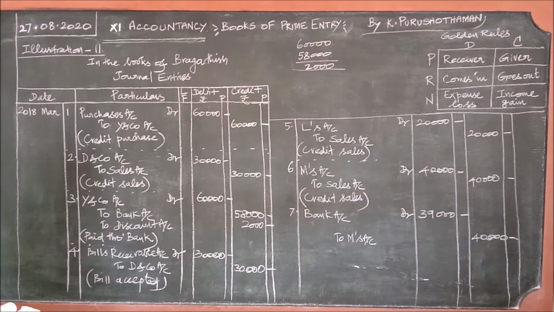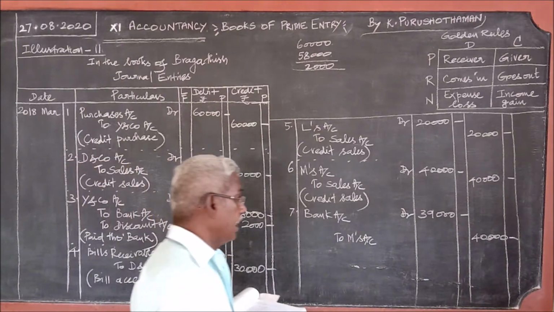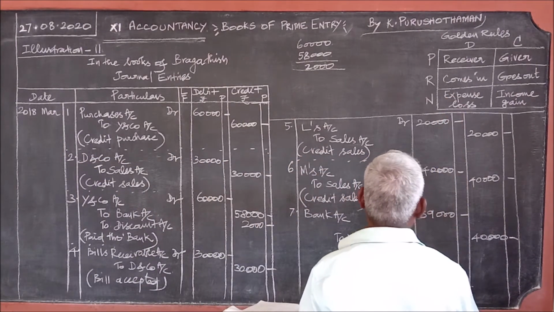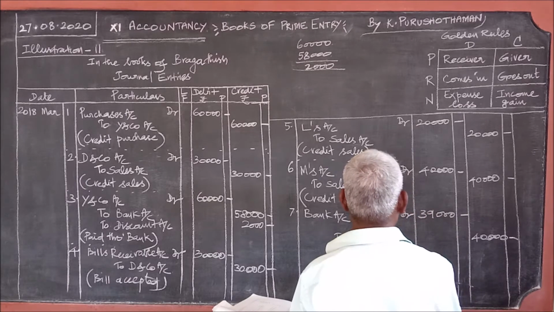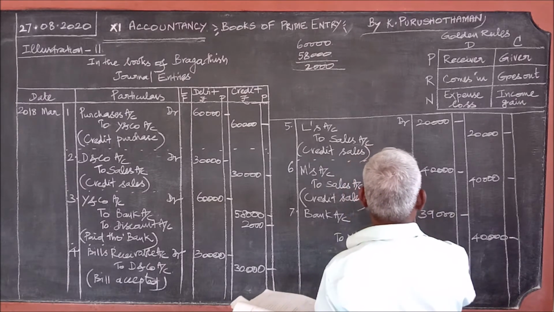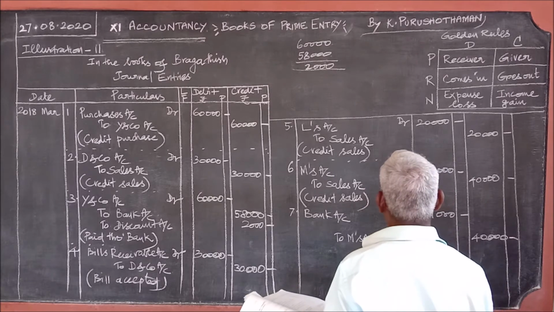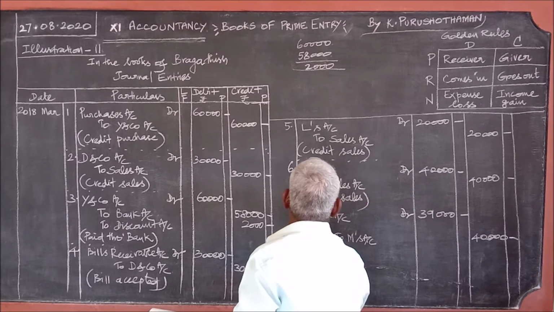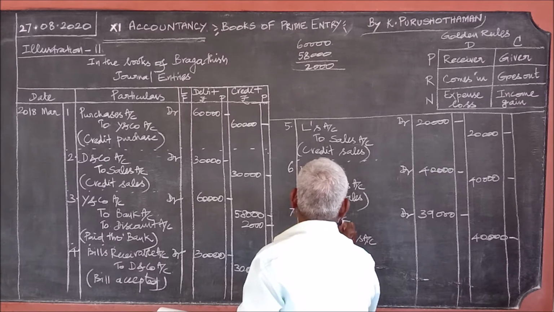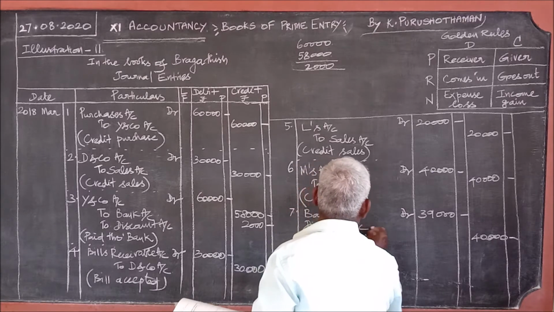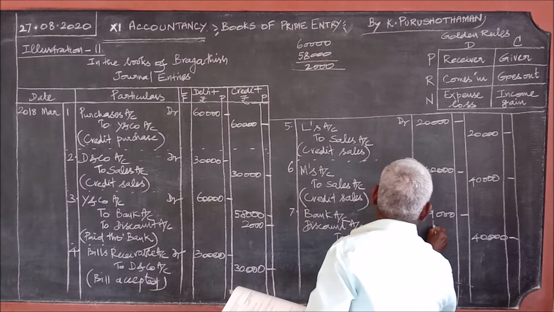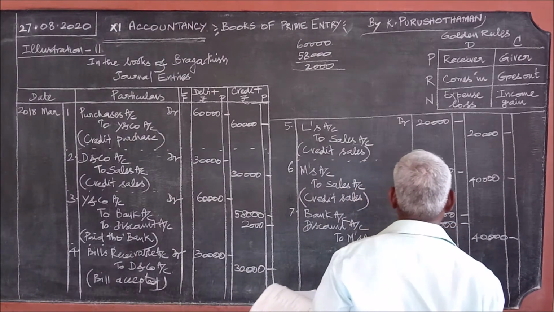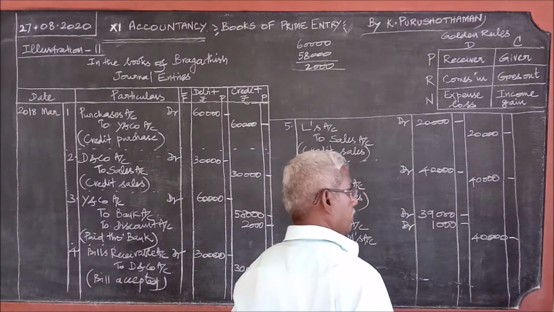To the bank only 39,000 because the receiver is the bank. But the entire amount in M's account, 40,000, is closed. And how much is missing on the debit? It is 1,000 rupees. So discount account debit, 1,000 rupees is the discount.